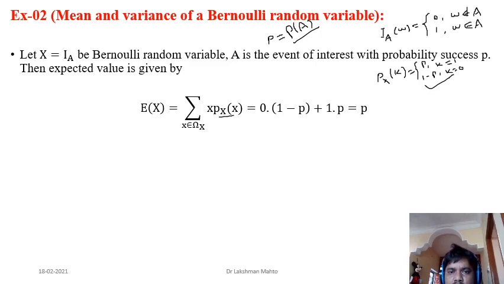Expectation is what? Multiply the value of the random variable with the corresponding value of the probability mass function. If you take k equal to 0, what is the corresponding probability? It is 1 minus p. Any question? Anyone has a question?